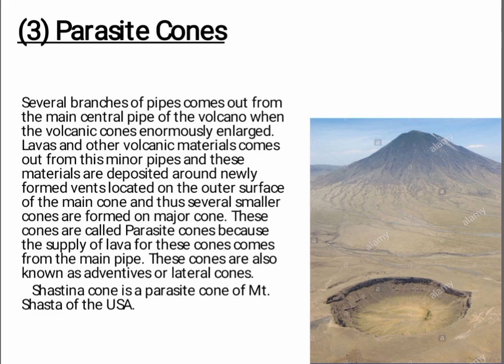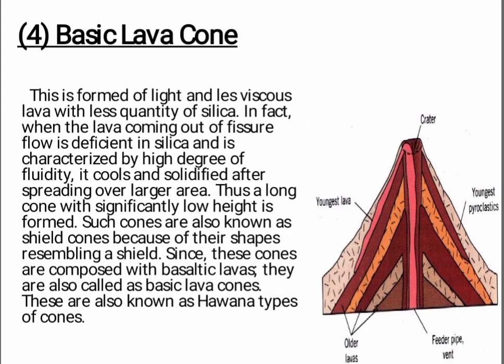These cones are called parasite cones because the supply of lava for these cones comes from the main pipe. These cones are also known as adventive or lateral cones. Sustina cone is the parasite cone of Mount Shasta of the USA. Now come on to the basic lava cone.